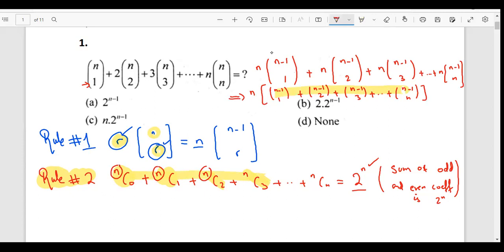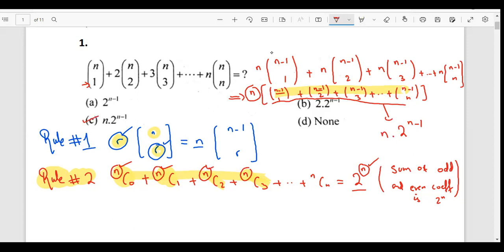When I had n's here, I got 2 power n. This means that this entire thing is going to give me 2 power n minus 1. If I have n's here, I would get 2 power n. If I would have n minus 1's here, I would get 2 power n minus 1. And then we had n outside, so it would become n times 2 power n minus 1. So that is why the answer is C.